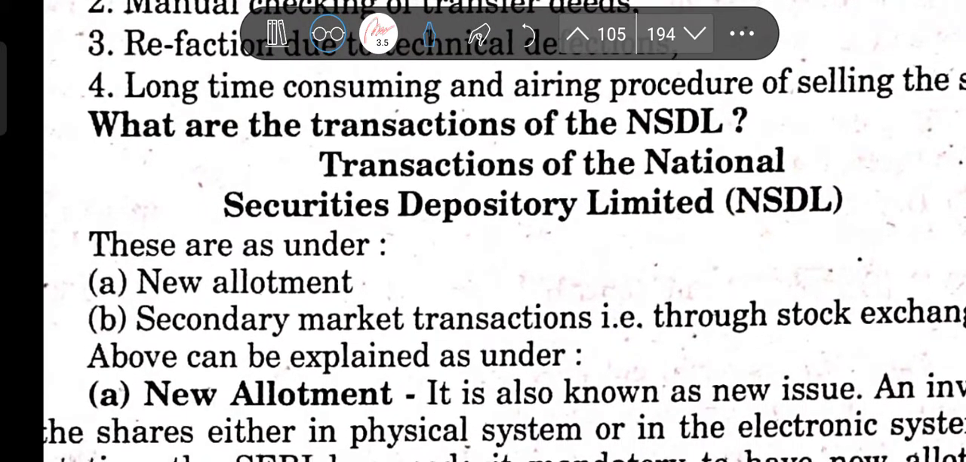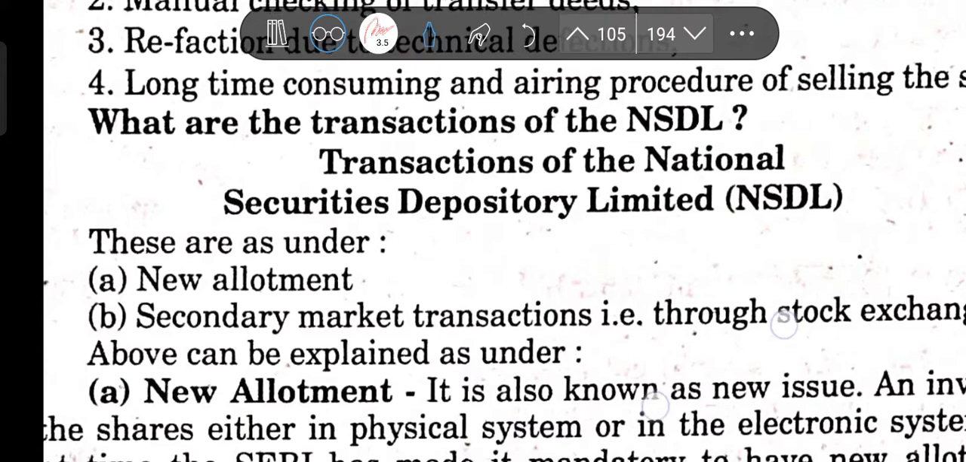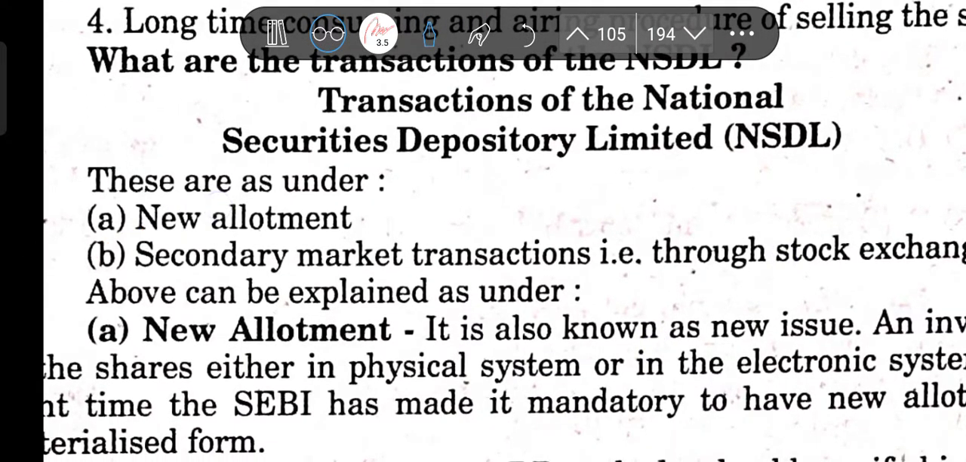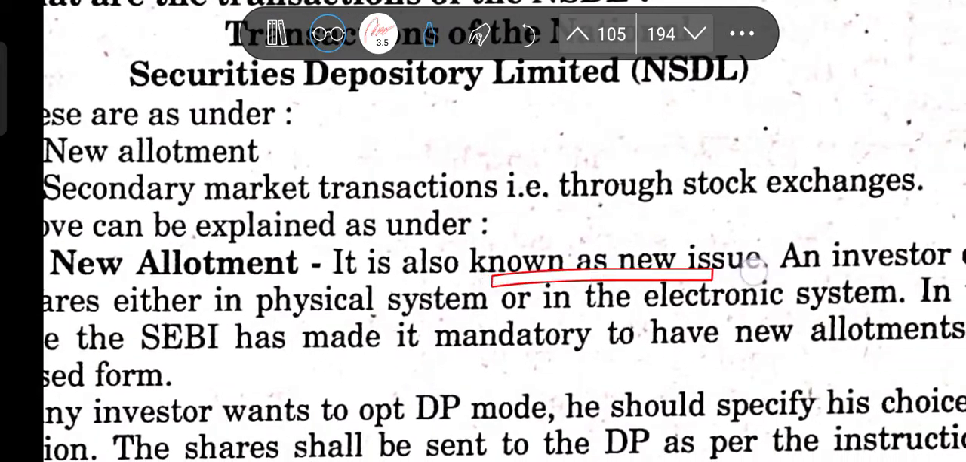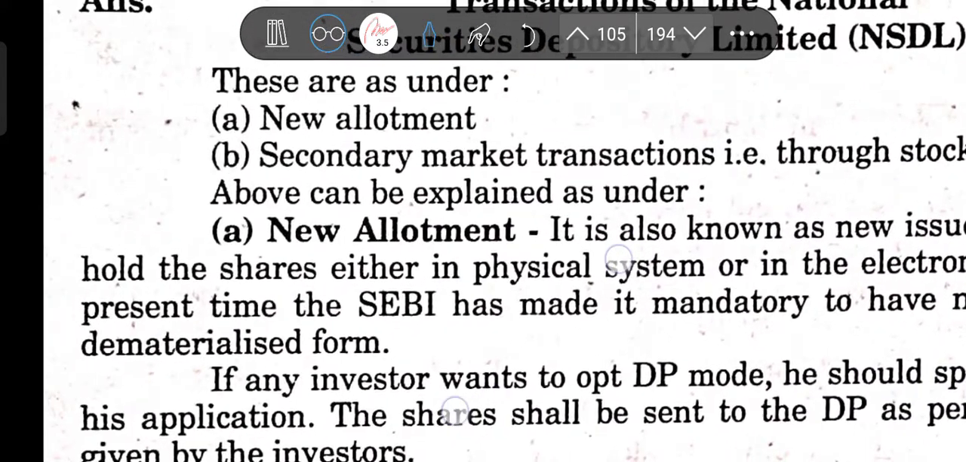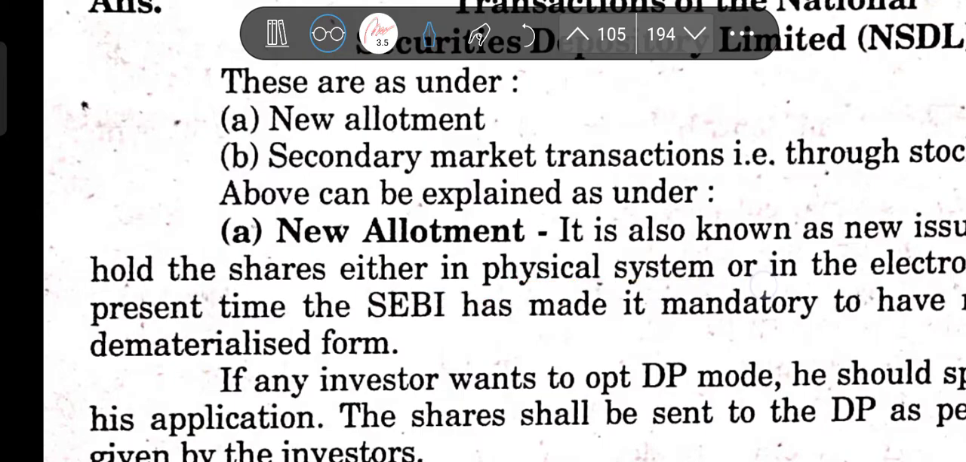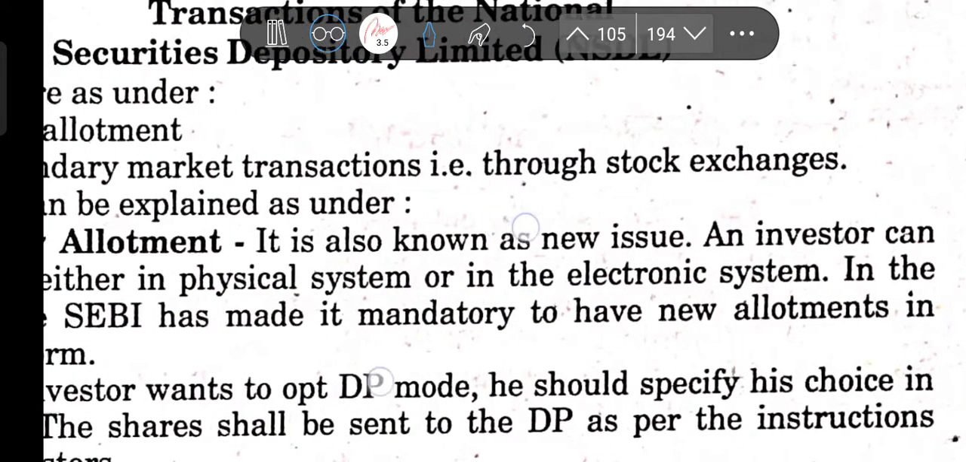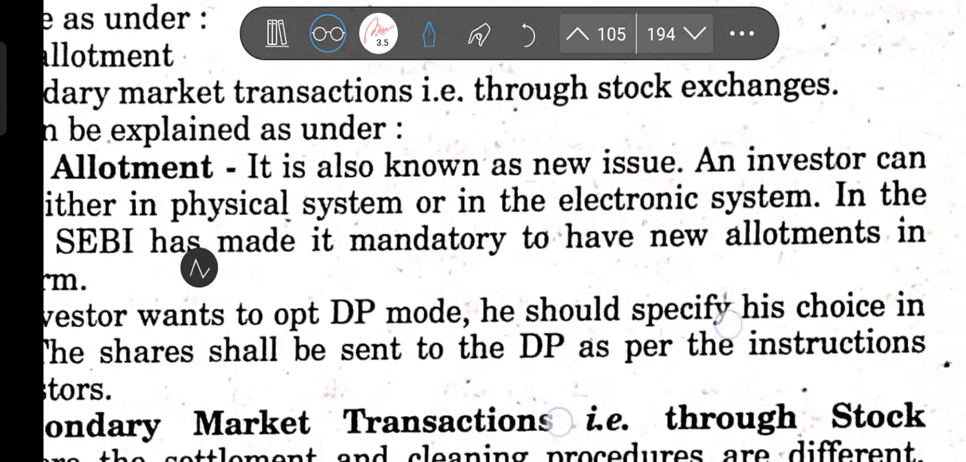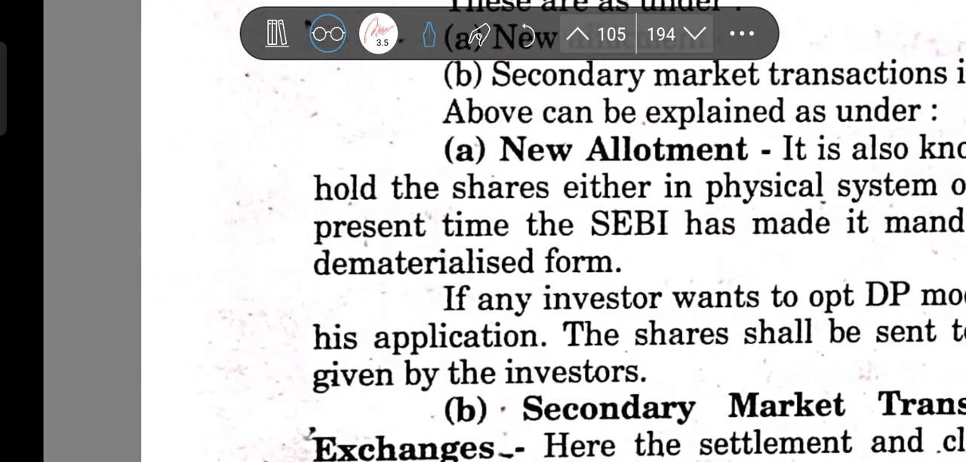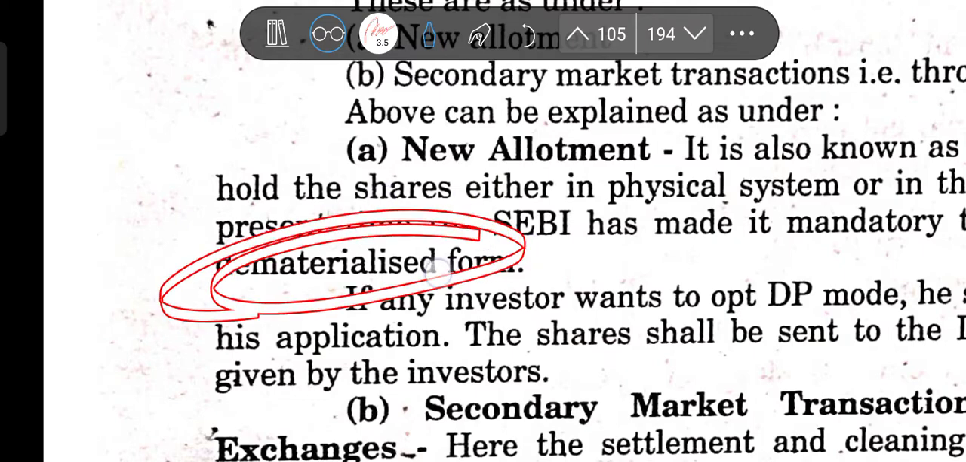Now, the transactions of NSDL are as under: new allotment and secondary market transactions, that is, through stock exchanges. These can be explained as follows. New allotment is also known as a new issue. An investor can hold shares either in the physical system or the electronic system. At present, SEBI has made it mandatory to have new allotments in dematerialized form. That means not the physical system.